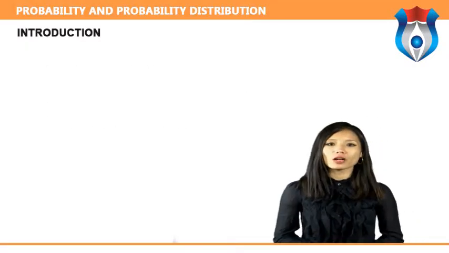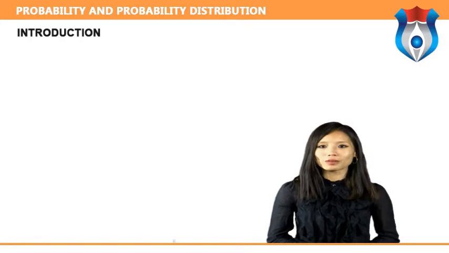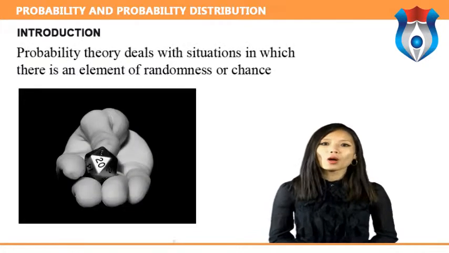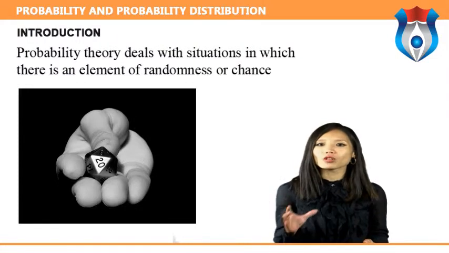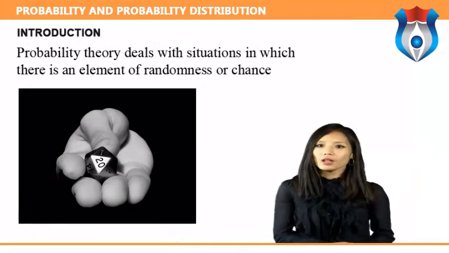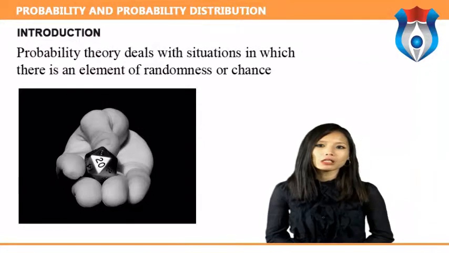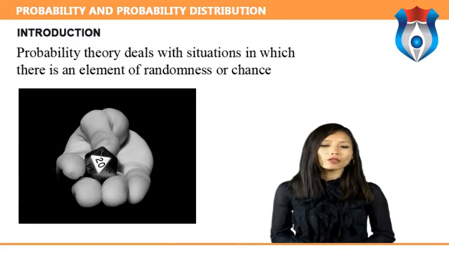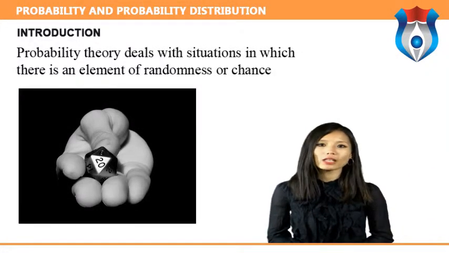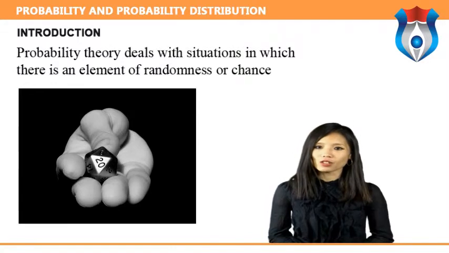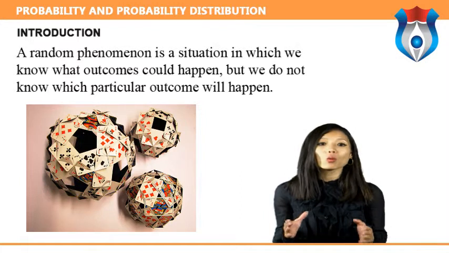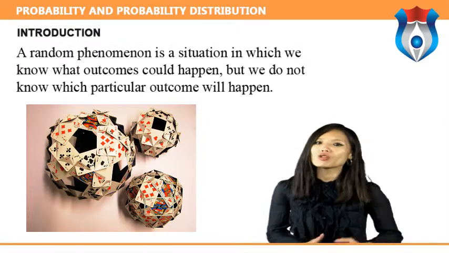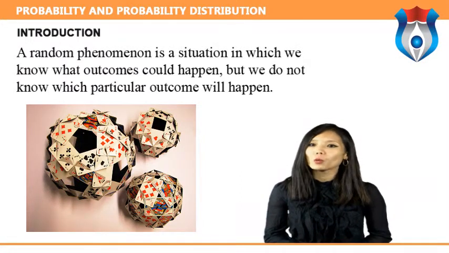Let us start with the introduction of probability and probability distribution. Probability theory deals with situations in which there is an element of randomness or chance. The mathematical theory of probability arose in consideration of games of chance but is now widely used in far more practical and applied situations. A random phenomenon is a situation in which we know what outcomes could happen, but we do not know which particular outcome will happen.